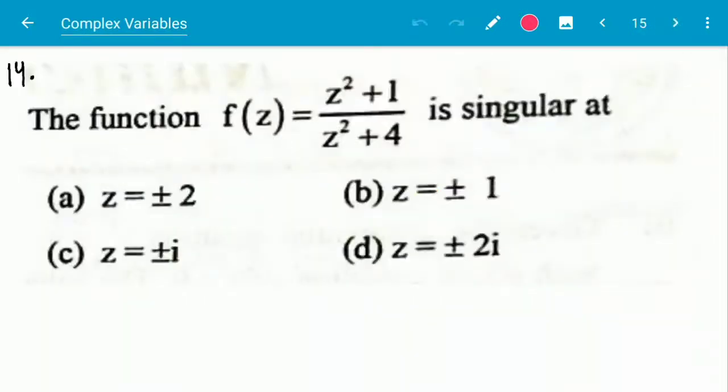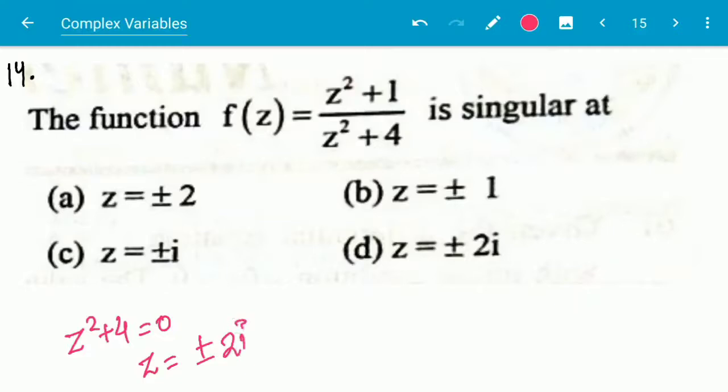Next question, question number 14. The function f(z) equal to (z square plus 1) by (z square plus 4) is singular at, so it will be singular where z square plus 4 is equal to 0. That means z is equal to plus minus 2i. So option D is the correct answer.